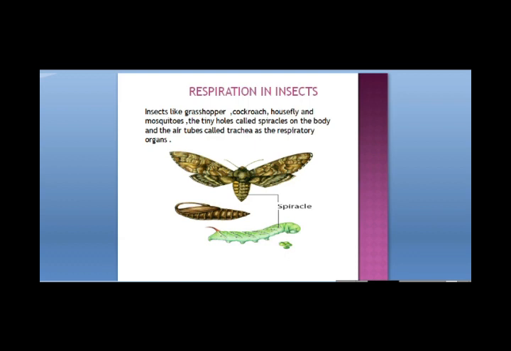Respiration in insects like grasshopper, cockroach, housefly, mosquitoes. These organisms have tiny holes on their body as the respiratory organs. They are called spiracles. These spiracles lead to the air tubes. From the spiracles, the oxygen enters the body, going through the air tubes, and reaches the body. And from these air tubes only, carbon dioxide is eliminated from the body. Whatever the process is, the oxygen is taken up by the blood.